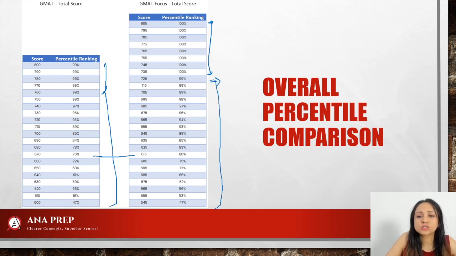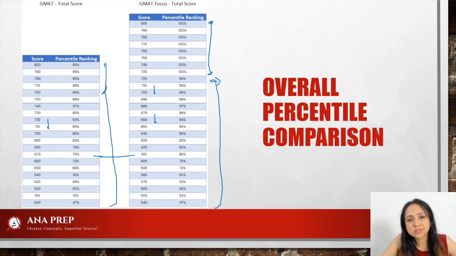They've not really changed much in the percentile rankings. With every 10-point difference, the percentile reduces by about the same value. Just like over here, with every 10-point difference, it reduces by the same value. So the granularity in the overall score has not really changed.